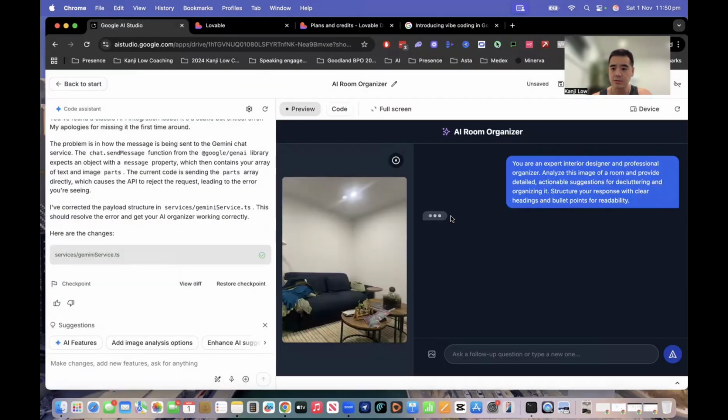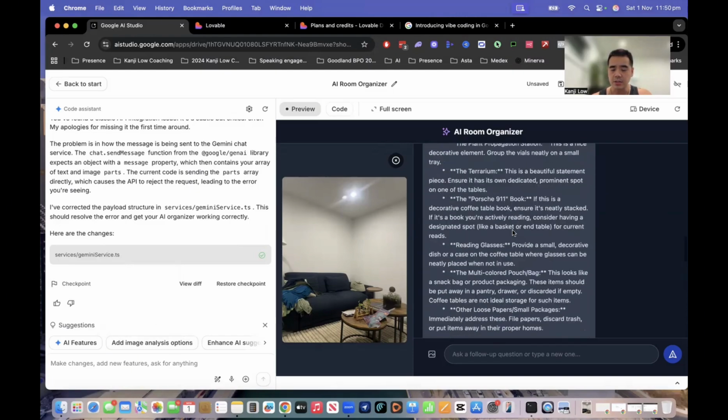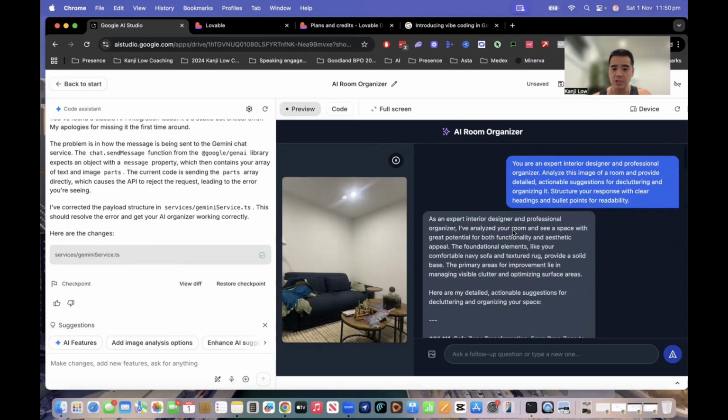Okay, it's thinking now, right? And it's got: you are an expert interior designer, professional organizer. Analyze this image of the room and provide detailed, actionable suggestions for decluttering and organizing it. Structure your response with clear headings and bullet points for readability. So it's thinking. All right, amazing. So it's given us a very long suggestion here.